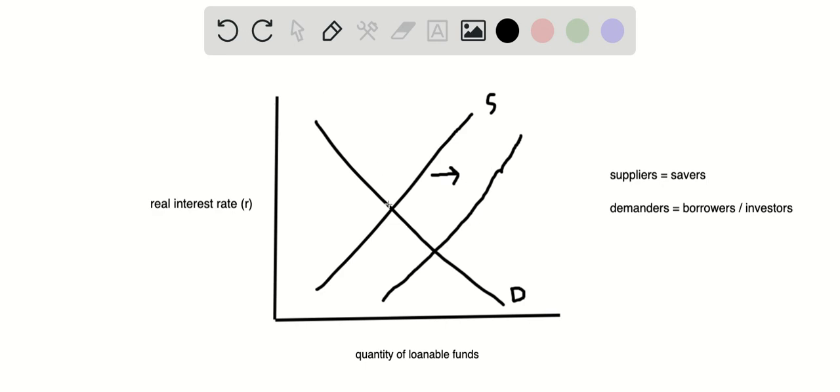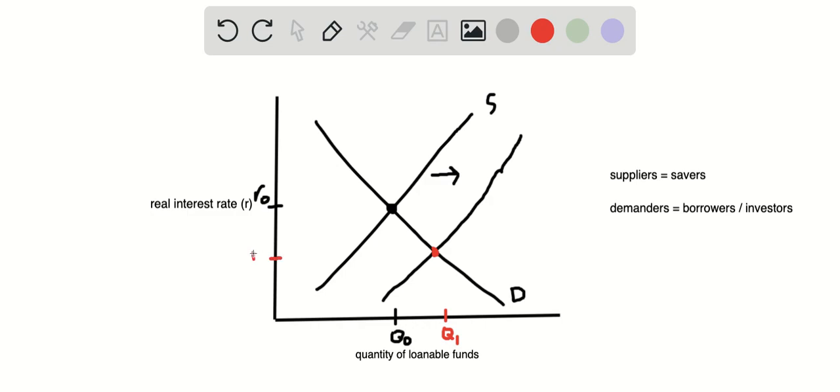So our initial equilibrium quantity of loanable funds was over here. This is quantity initial, and our initial interest rate was right here, R0. Now I'm going to do this in red. Our new quantity has increased because more people are willing to save, because they're no longer taxed on nominal interest rate, so it feels like they're getting more.